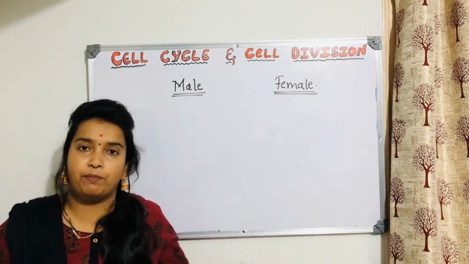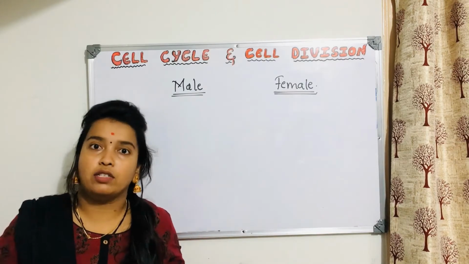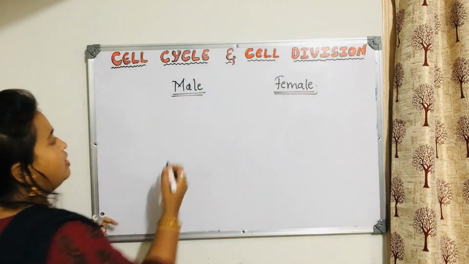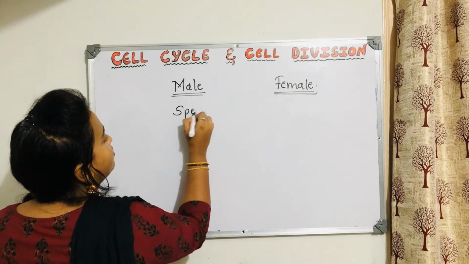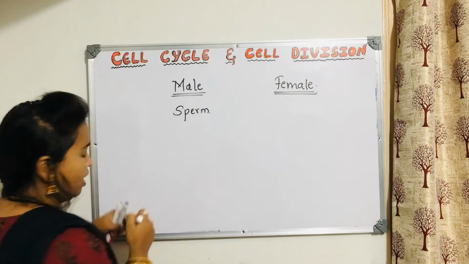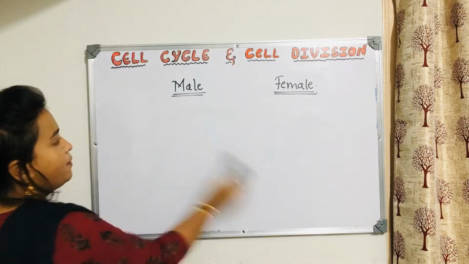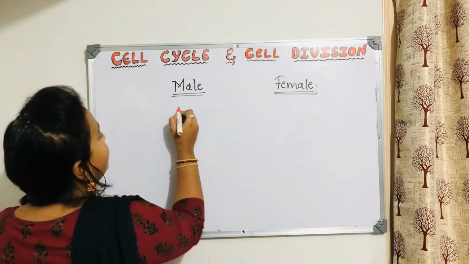I told you, gamete production is always done by the division called Meiosis. So by undergoing meiosis, males will produce sperm.